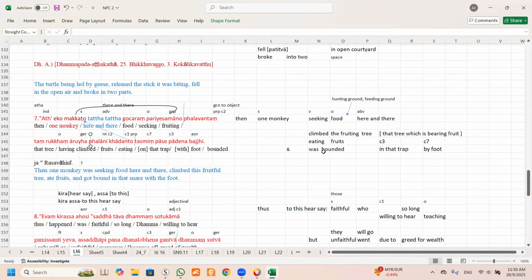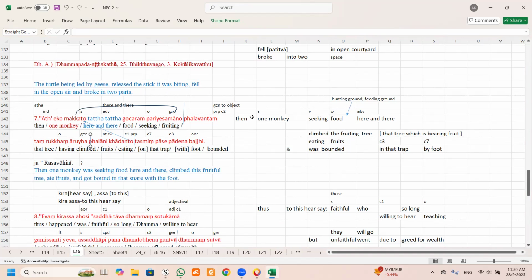So this is AOR, bounded or trapped, whatever. So I use "was bounded". Okay. Can you see? Tasmin pasade. Pasa is a trap. On that trap. On or in the trap.